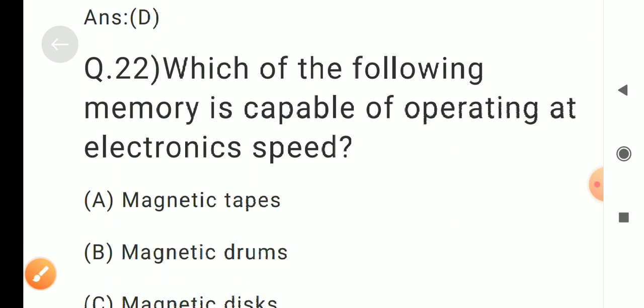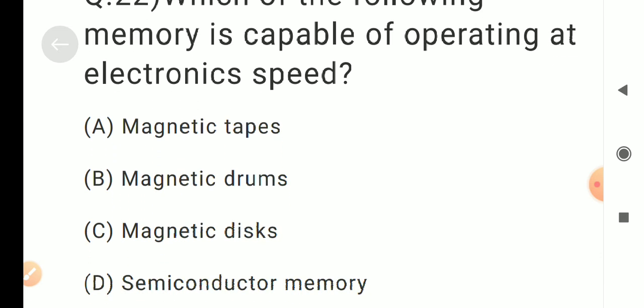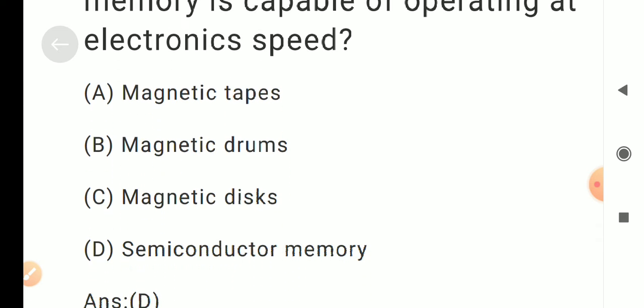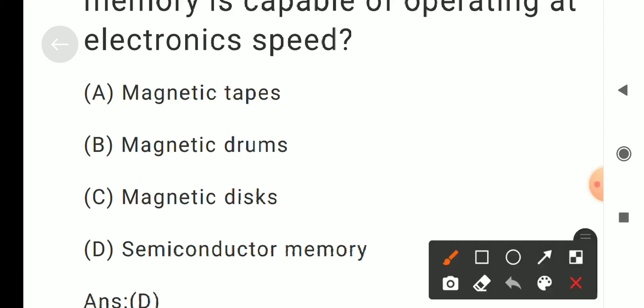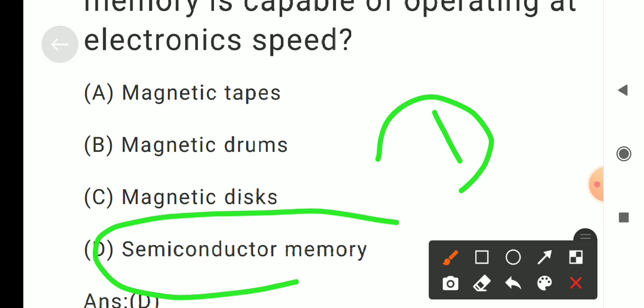Question number 22. Which of the following memory is capable of operating at electronic speed? Options are A. Magnetic tapes, B. Magnetic drums, C. Magnetic disc, D. Semiconductor memory. Correct answer is D. Semiconductor memory.